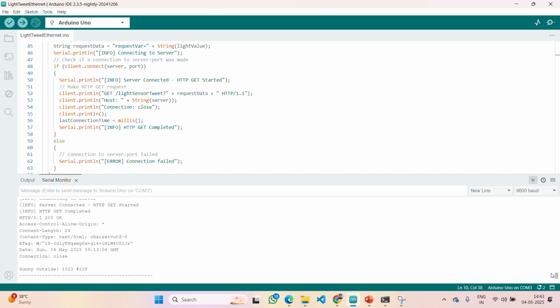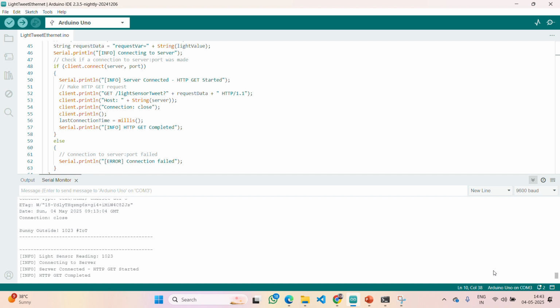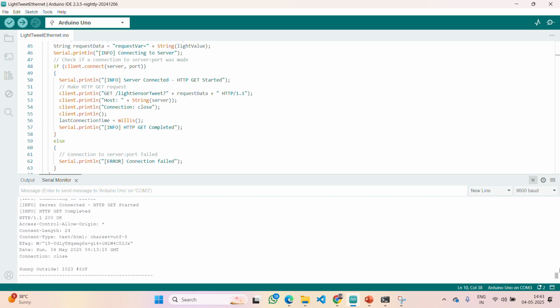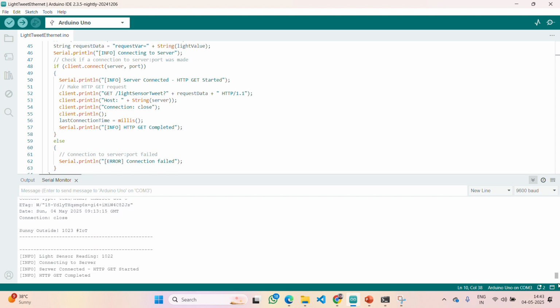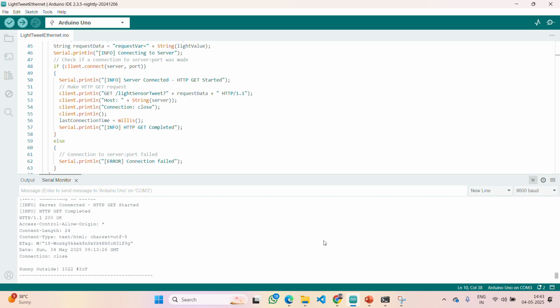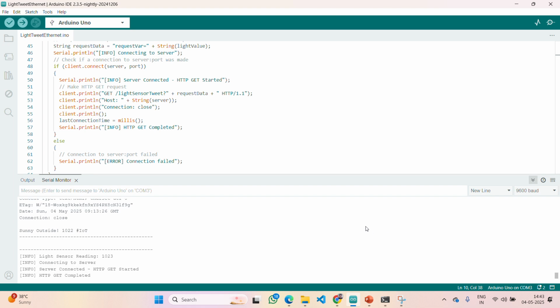Here you can see you are getting values and all, right. You can see how the light sensor reading values are all varying also. Yes, you can see it is giving some 1022 and all. Yes, like that this will be the working process.